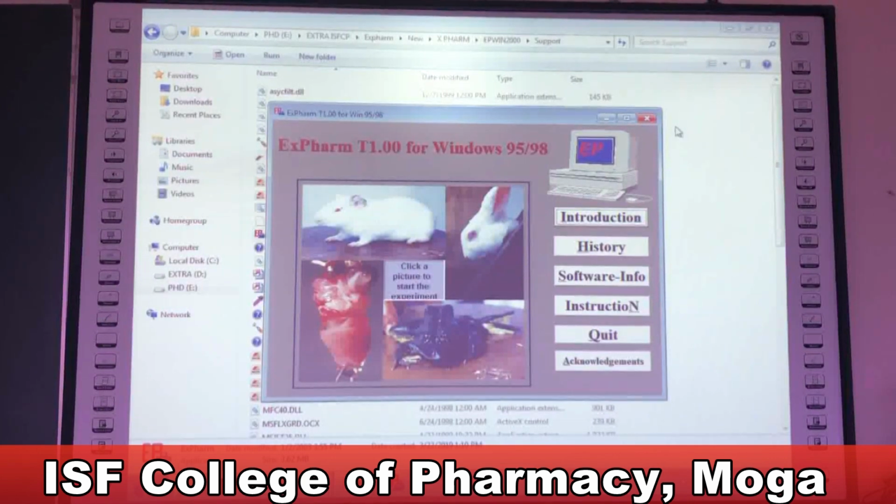As you can see, we can perform different experiments using this software, like effect of different drugs on rabbit eye, effect of different drugs on frog esophagus, effect of different drugs on frog heart, and bioassay of histamine on guinea pig ileum. Today we will demonstrate the effect of drugs on rabbit eye.